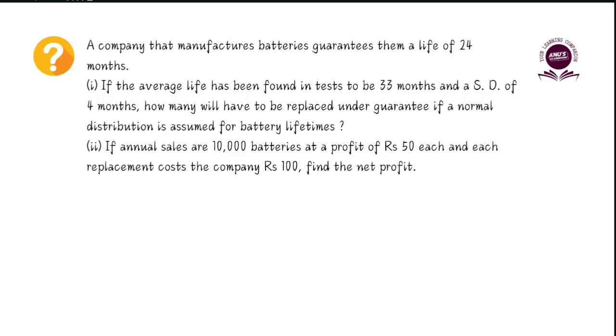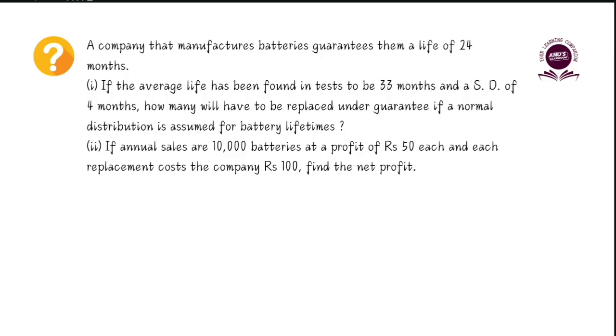This particular question has two parts. We are told of a company which manufactures batteries, and this company guarantees a life of 24 months. The average life of the battery is found to be 33 months with a standard deviation of 4 months. Even though the average life is 33 months, they are guaranteeing only 24 months, right?